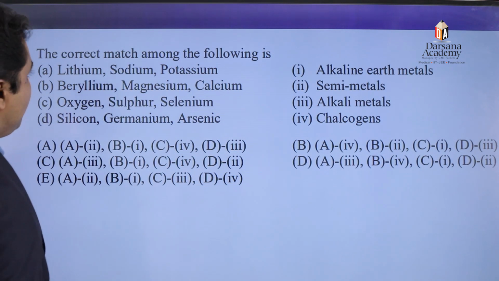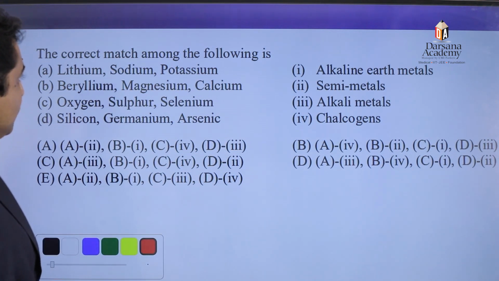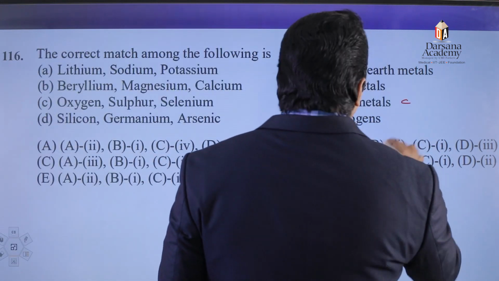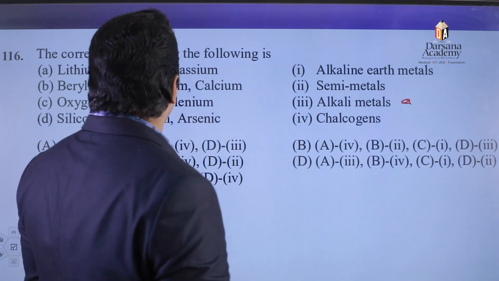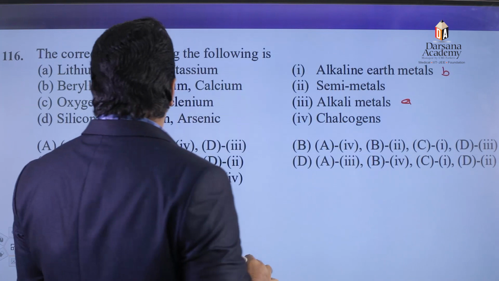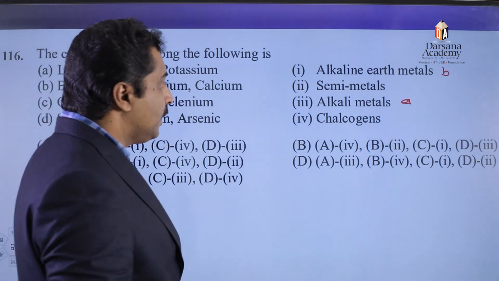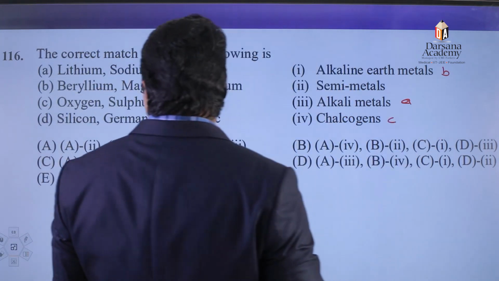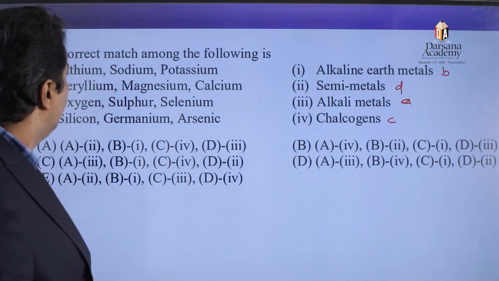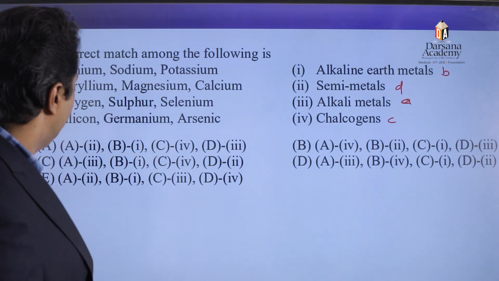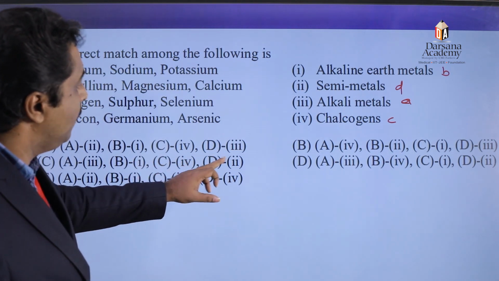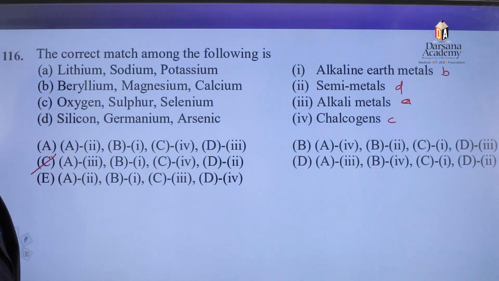The correct match among the following: lithium, sodium, potassium. Example for which one? Alkali metals. Therefore, alkali metals A. Then again, beryllium, magnesium, calcium, alkaline earth metals B. Oxygen, sulfur, selenium, oxygen family or chalcogens C. Then silicon, germanium, arsenic, semi metals D. Therefore, which is the correct option? First, A belongs to 3, B belongs to 1, C belongs to 4, D belongs to 2. Therefore, the correct option is option number C.